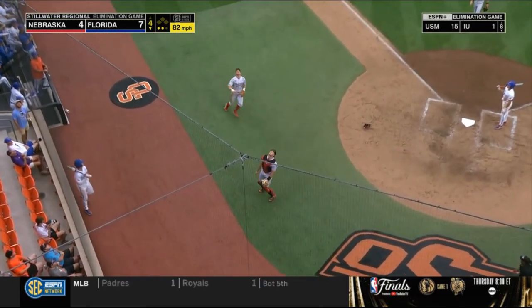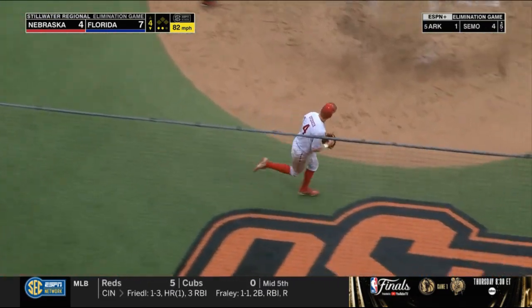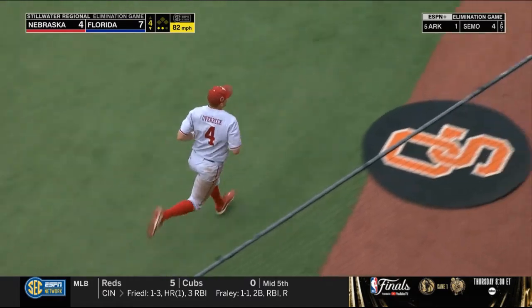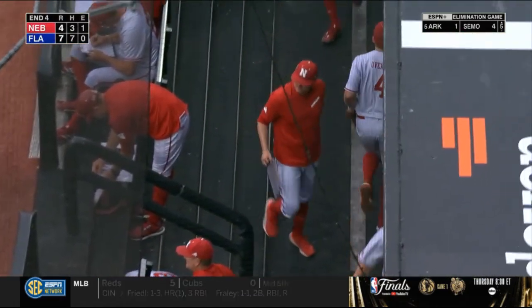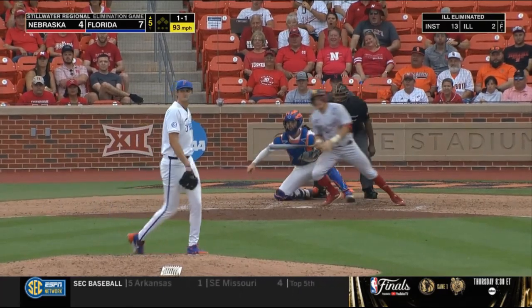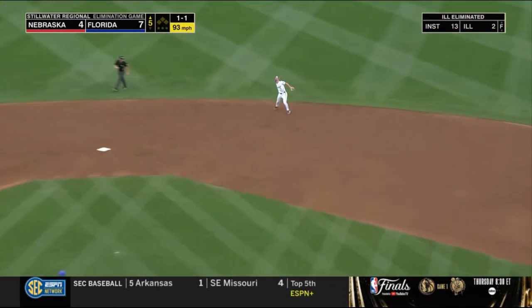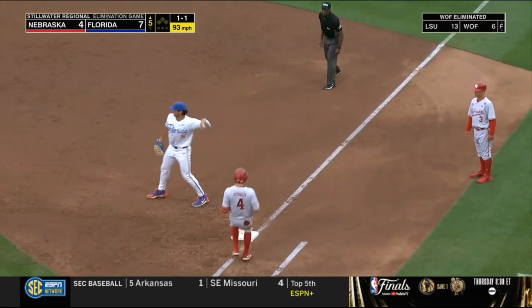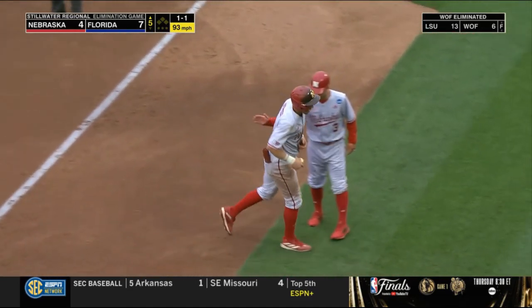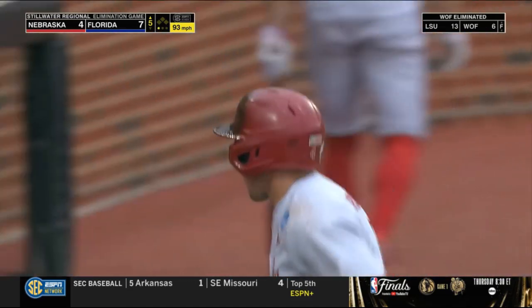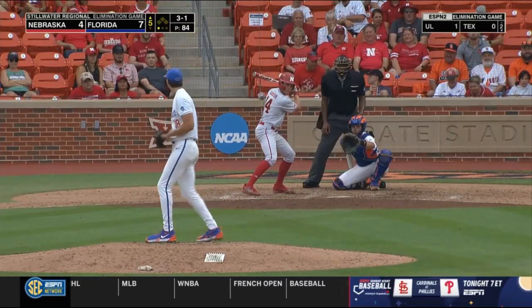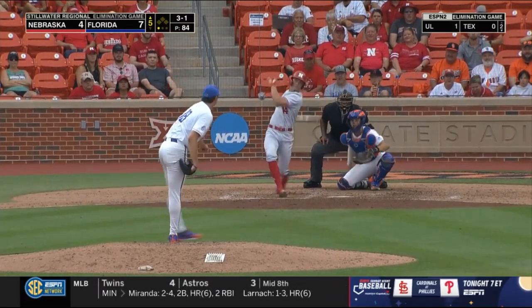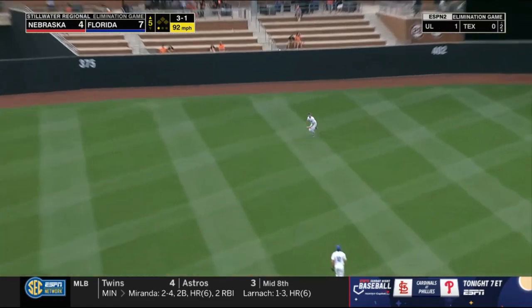Josh Caron, and nice communication from Overbeek to take over, and he'll take it right back to the dugout. One hopper. Curlin, one down, and that will bring Case Sanderson to the plate. Well, I got an answer on the... into left center field.